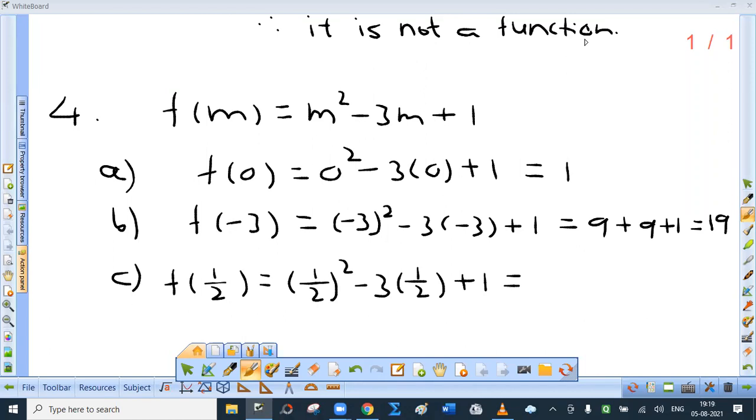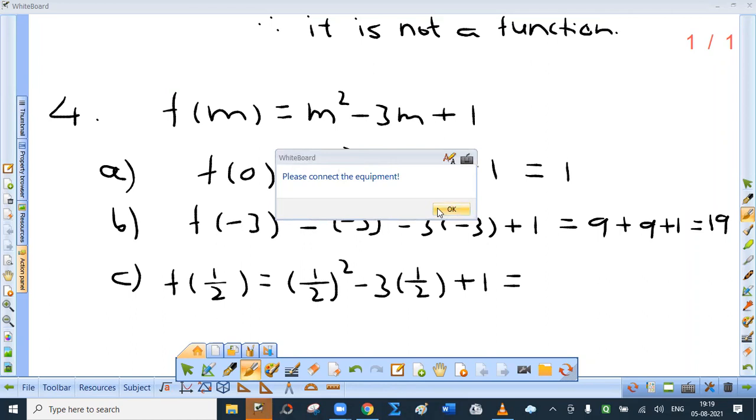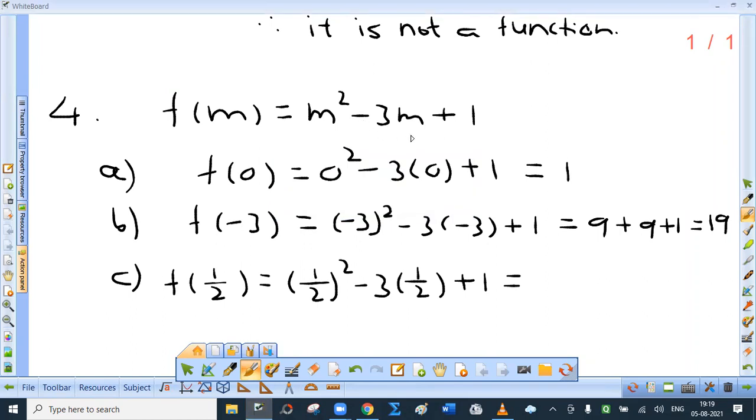Value of a function at a point. f of m is m square minus 3m plus 1. We are going to discuss that this is a polynomial function and it is always defined. You can assign any real value to m. It exists. Okay. Now, what is asked? f of 0. You have to use common sense. You have to replace every m by 0.